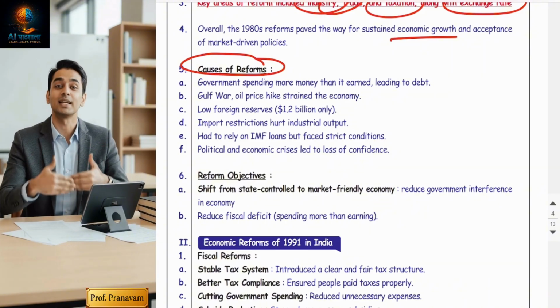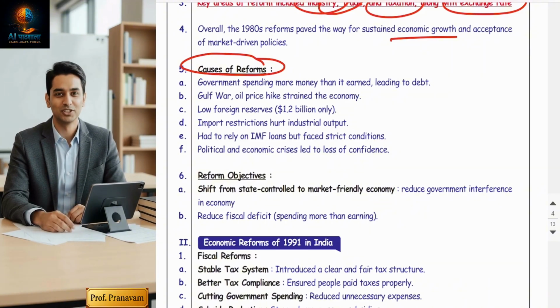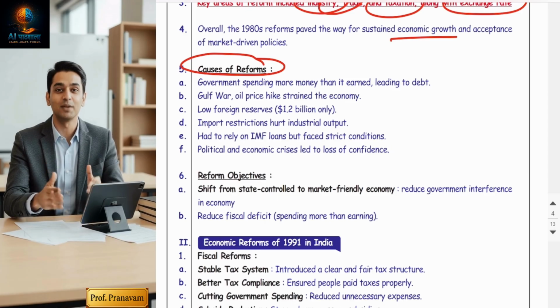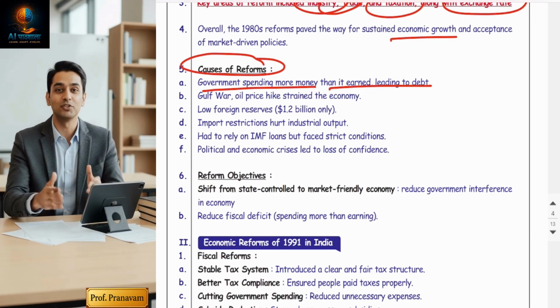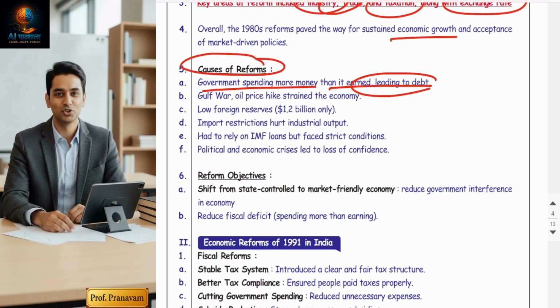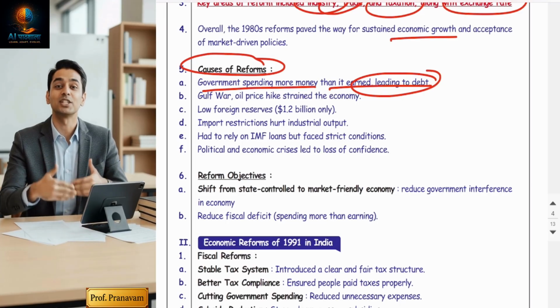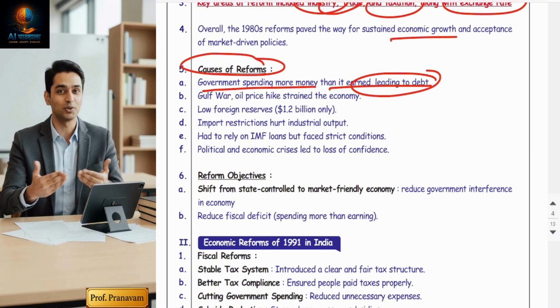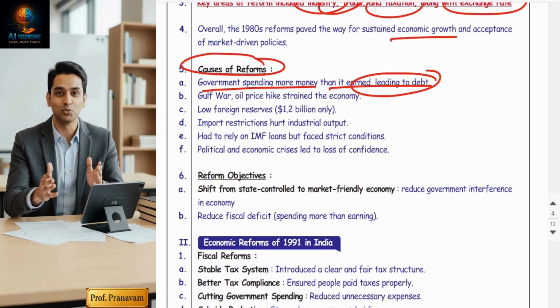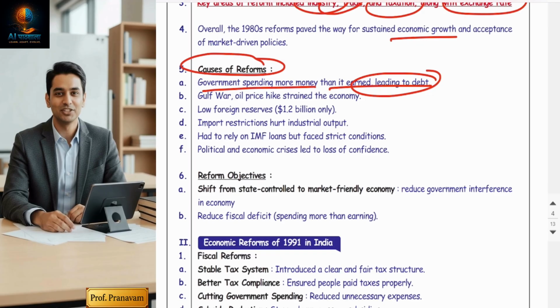What were the problems? The first and major problem was high fiscal deficit. Friends, the government was spending more money than it was earning, so excessive expenditure was raising the debt burden. India became a debt-ridden country. So first was high fiscal deficit. Second, why was there a high fiscal deficit?